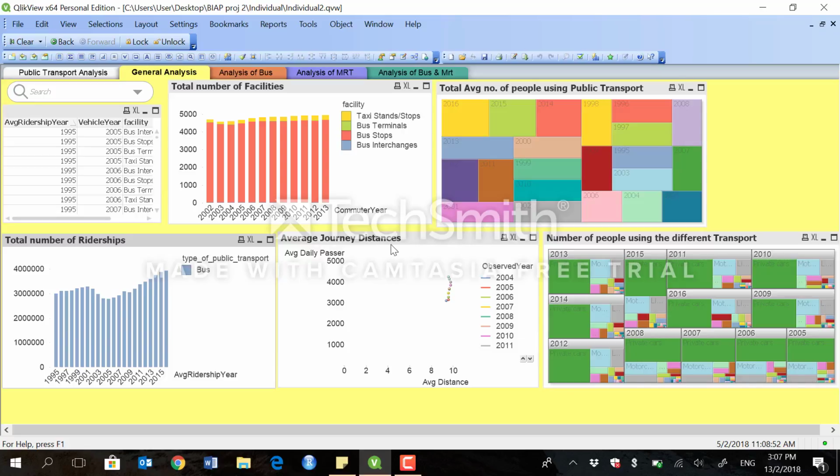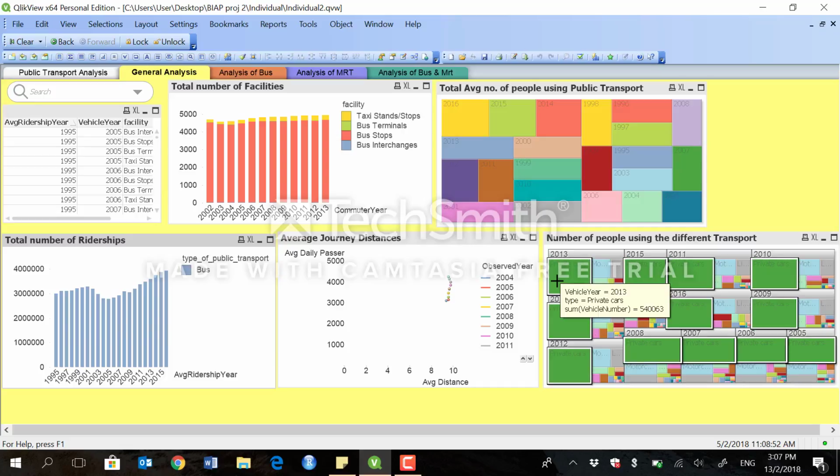And for the average journey distances, we can tell that there are an increasing number of people who travel by both bus and MRT as well. And in the number of people using the different transport, we can tell that private cars actually have the most number of people using this mode of transport.